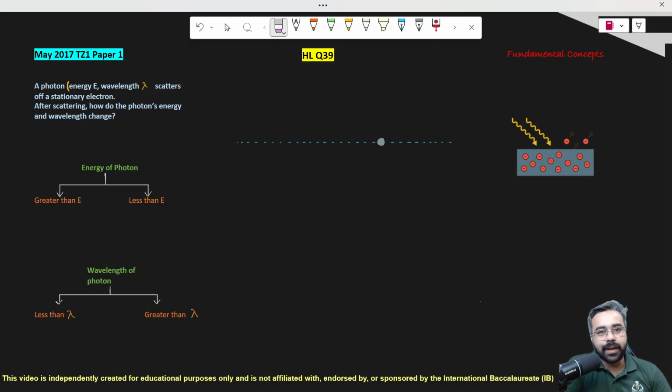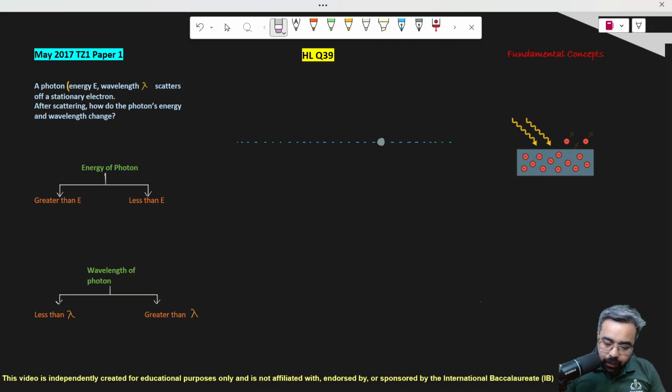Hi, what happens when a light physically crashes into matter like a billiard ball? This question addresses the particle nature of light. The two experiments which show this behavior are the Compton effect and the photoelectric effect. We will identify not only what happens to the energy and the wavelength of the photon after the collision, but also whether it's Compton or photoelectric.